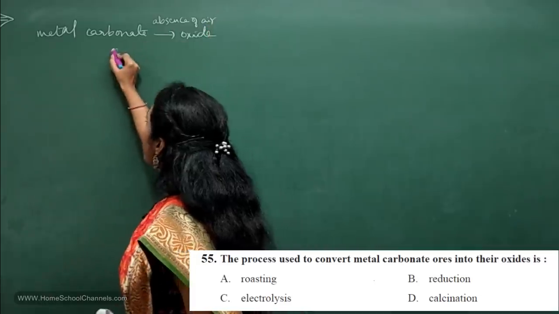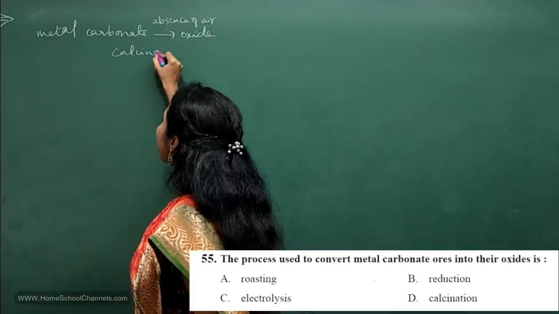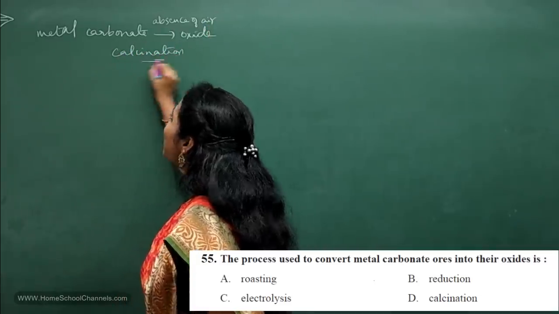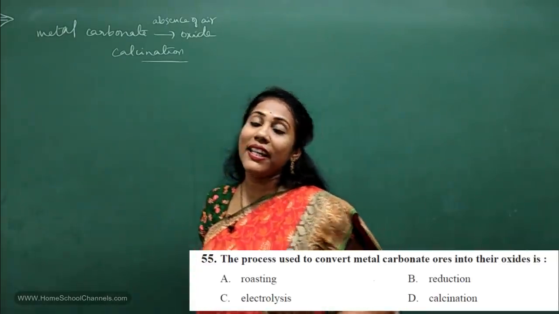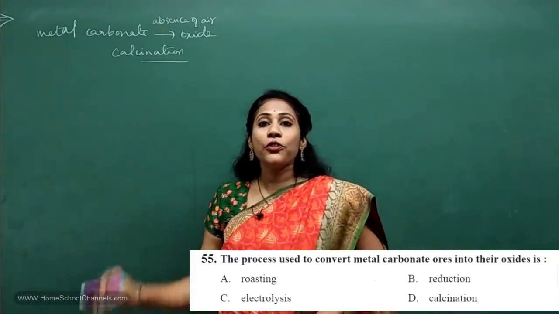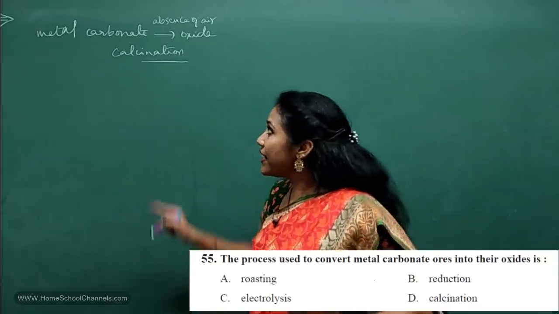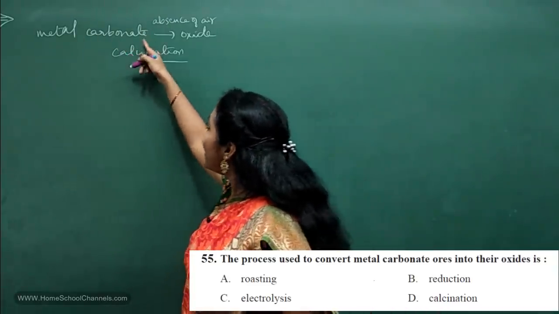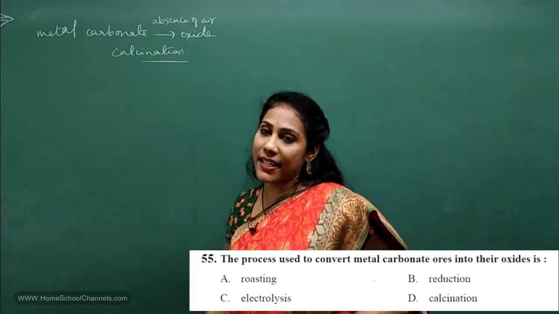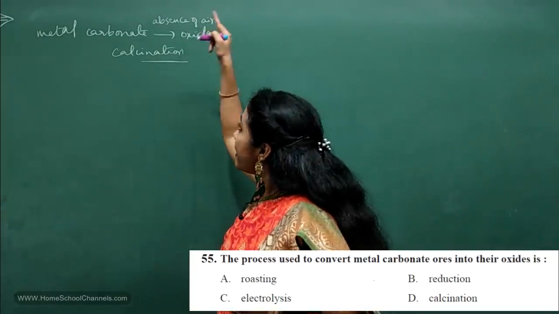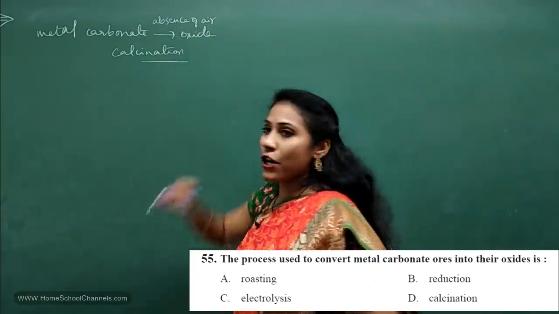What is that process we call? Calcination, isn't it? So I recommend you to read the differences between calcination and roasting. You should really understand their meanings. Calcination is the conversion of metal carbonate into oxide form, and it is done in the absence of air.